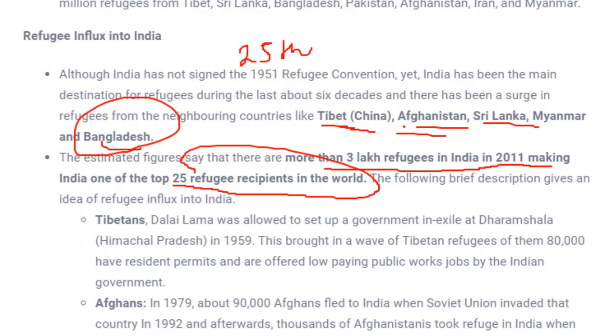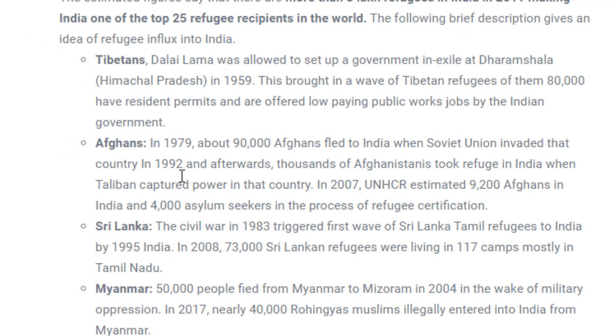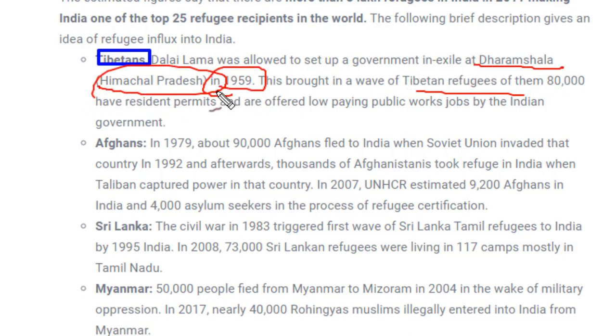Okay, now we'll see the refugees which came to India. The first refugee which came to India is Dalai Lama from Tibet. We know who the Dalai Lama is, a very famous personality, a Buddhist monk. Along with him came 80,000 refugees from Tibet, and they were permitted to make a house, or exile, in Dharamshala. Dharamshala is in Himachal Pradesh. In 1959, they were allowed to come here, and they were offered very low-paying jobs by the Indian government.